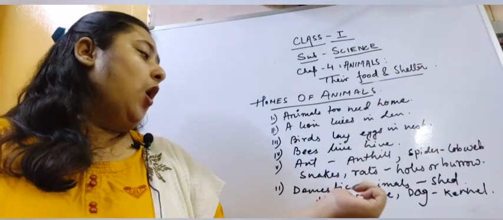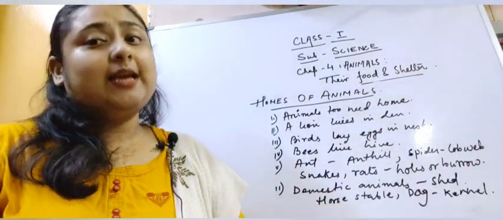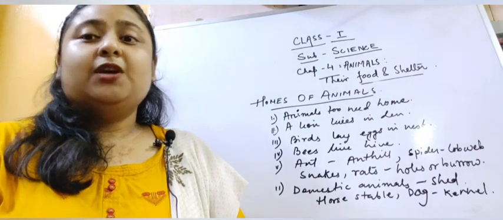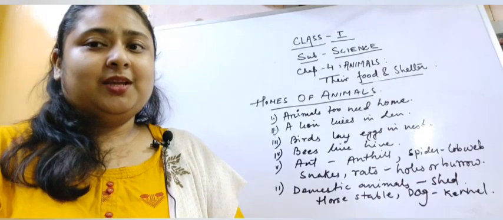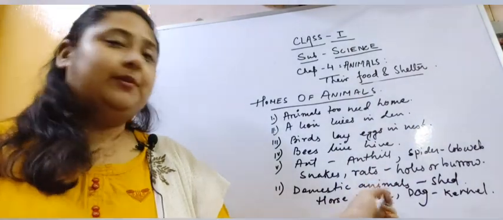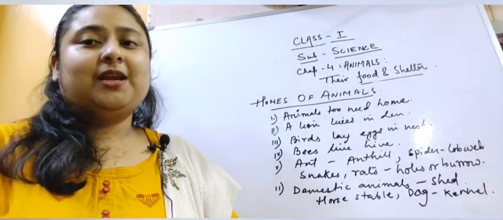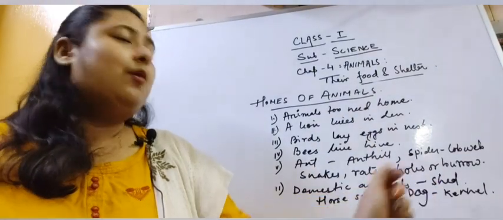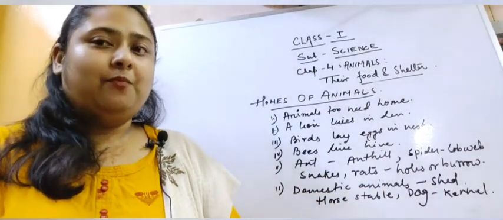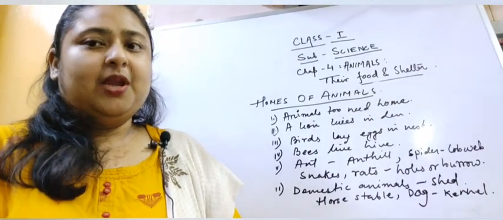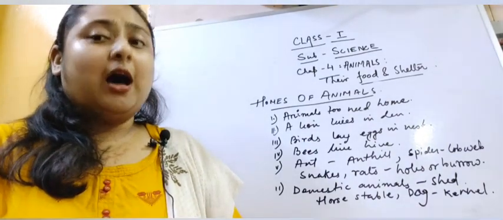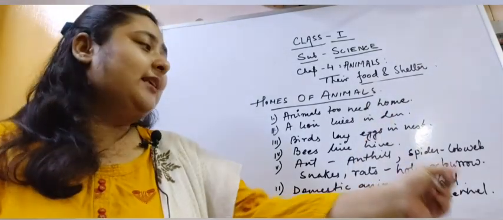Similarly, horses are kept in stable. So what is the name of the house for horses? It is called stable. Similarly, dogs are also kept in a special home whose name is kennel. So the name for the house of a dog is kennel.